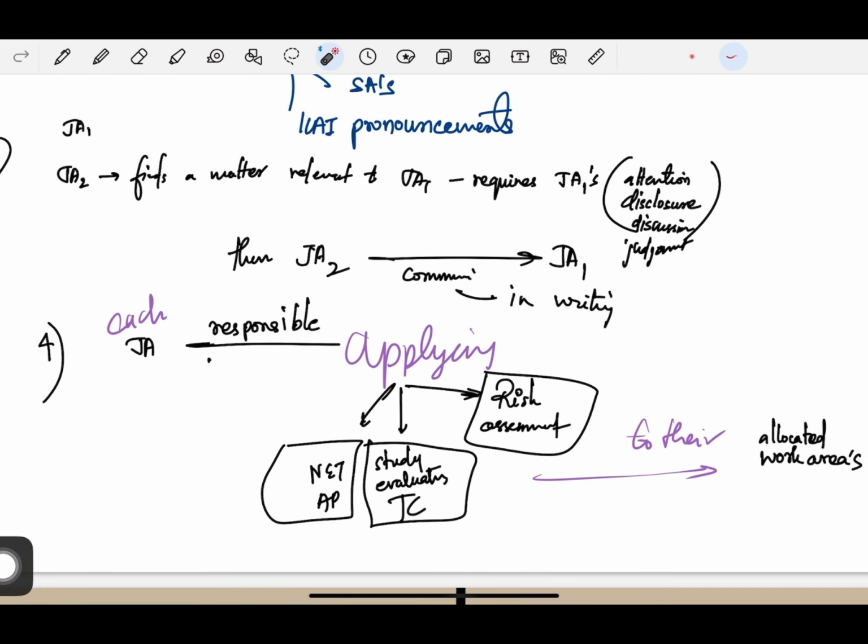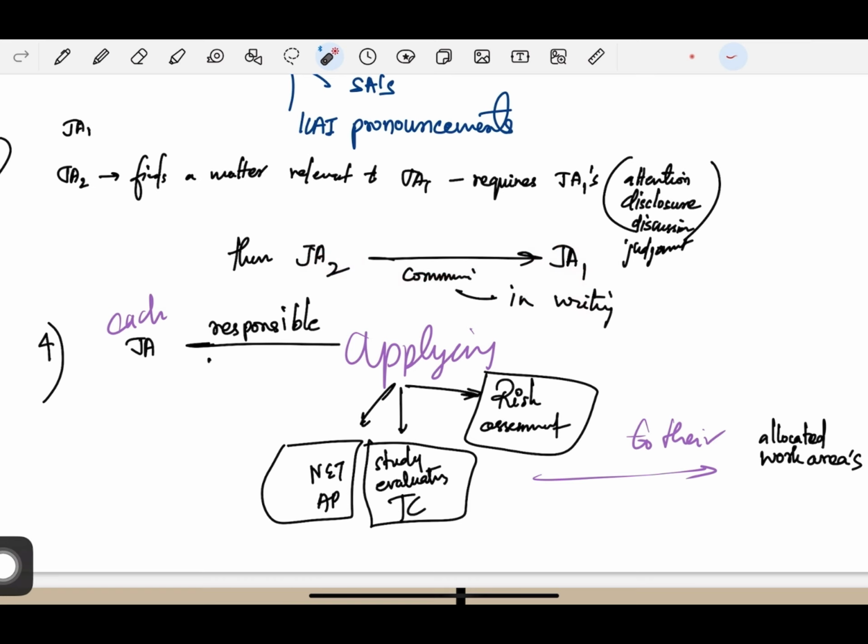While doing the audit, see, there are 2 joint auditors, if joint auditor 2 finds a matter that is relevant to joint auditor 1, then it requires joint auditor 1's attention, disclosure, discussion and judgment. Basically, that other joint auditor has to disclose a few things. He has to discuss with the other joint auditor, and he requires the judgment of the other joint auditor. So then the joint auditor will communicate to joint auditor 1 in writing. If you find any matter that requires the other joint auditor's attention, disclosure, discussion or judgment, then the joint auditor will communicate to joint auditor 1 in writing.